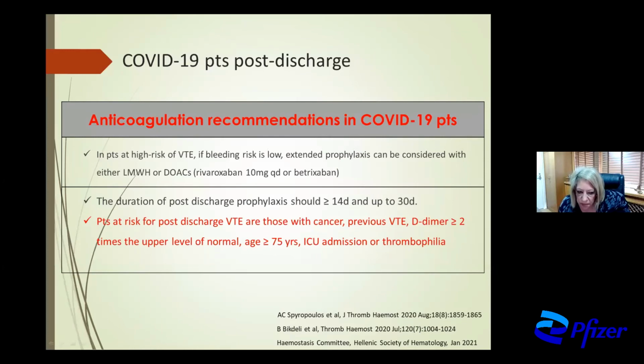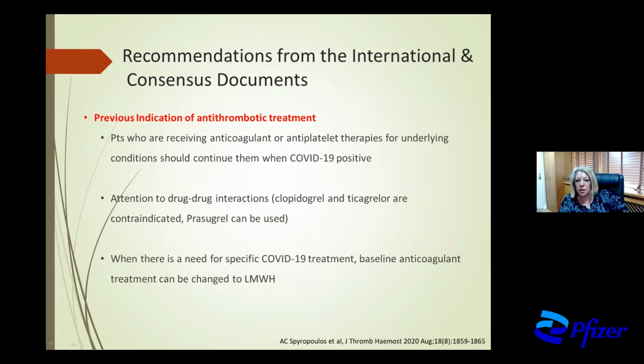up to 3 months. Patients at risk for post-discharge venous thromboembolism are those with cancer, previous venous thromboembolic event, D-dimer more than 2 times the upper level of normal, age more than 75 years, admission to the intensive care unit, or history of thrombophilia. For patients who are already receiving anticoagulant or antiplatelet therapies, when they become COVID positive, we should continue these therapies after the corona positivity.